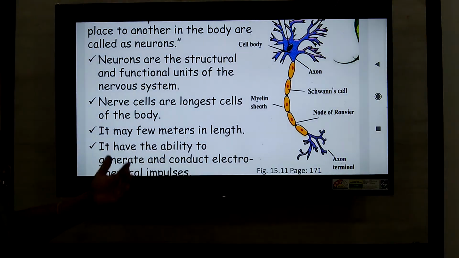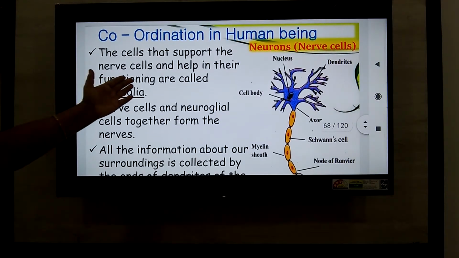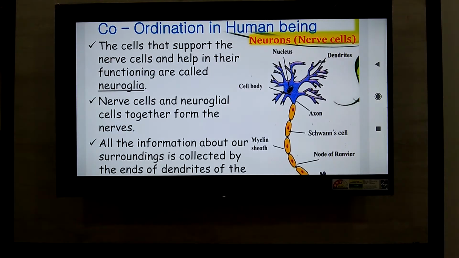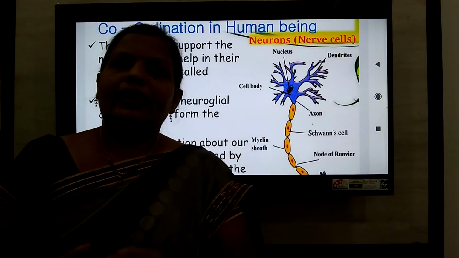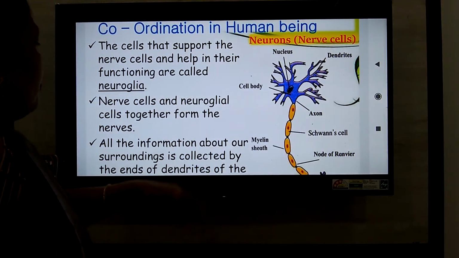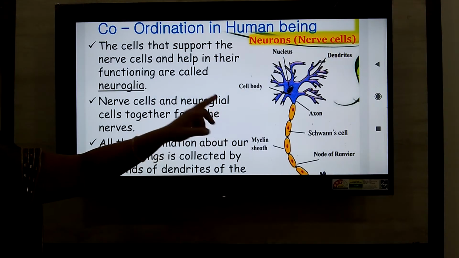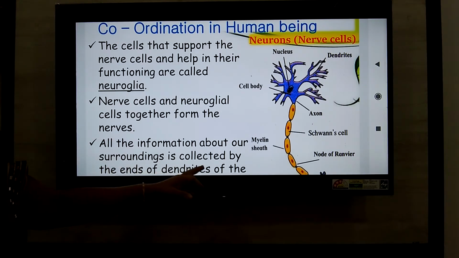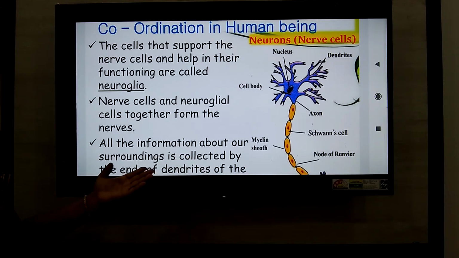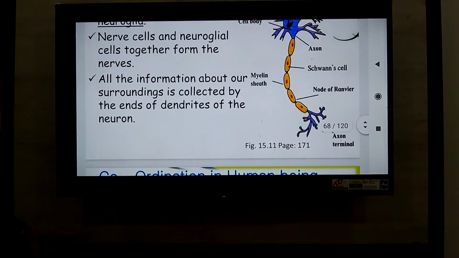Next. The cells that support the nerve cells in their functioning are called neuroglia. Neuroglia are the supporting cells which are part of our nervous system. This is not given in our book. The nerve cells and neuroglia together form the nerves, and all the information about our surroundings is collected by the ends of the dendrites of the neuron. In this way this nerve cell, or neuron, works. Next slide.